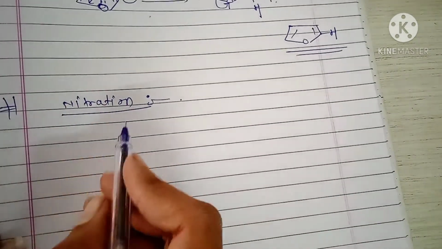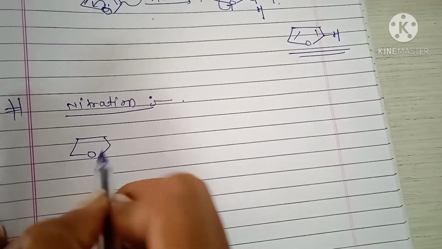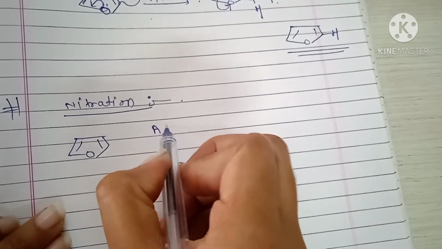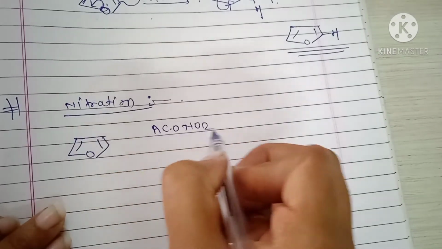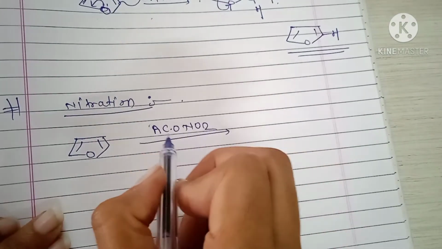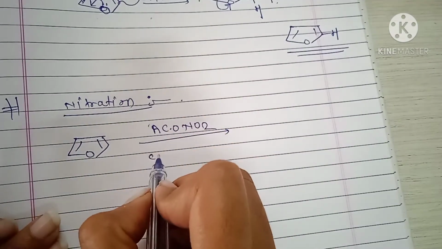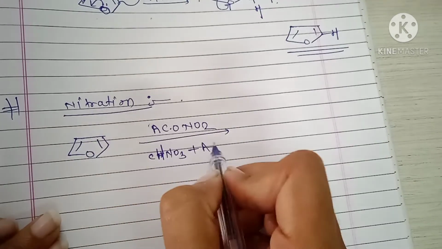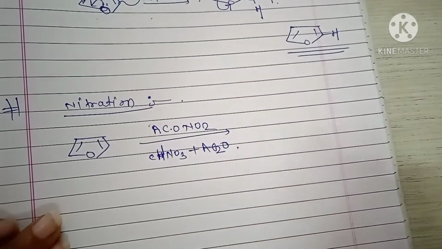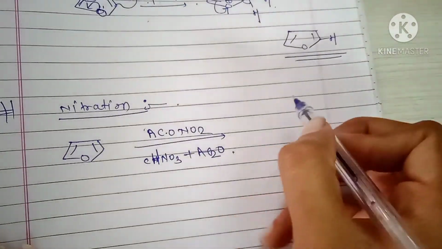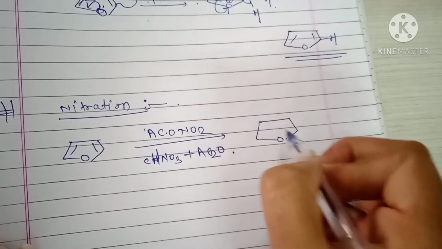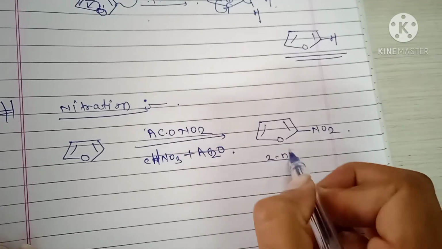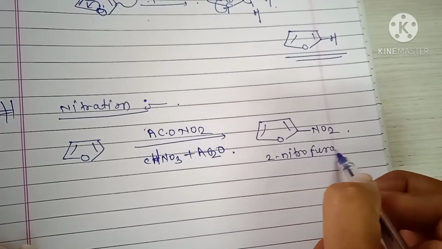Okay, here furan reacts with acyl nitrate, AcONO2, and this AcONO2 is formed by concentrated HNO3 plus acetic anhydride, Ac2O, and here the formation of 2-nitrofuran. Okay, 2-nitrofuran.